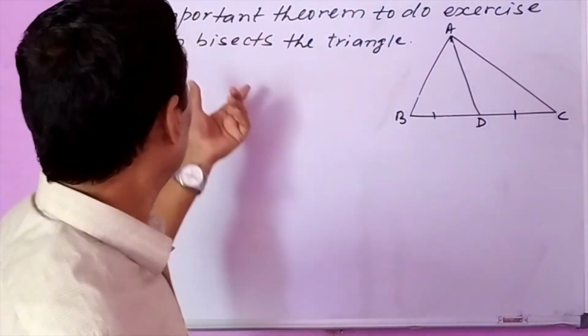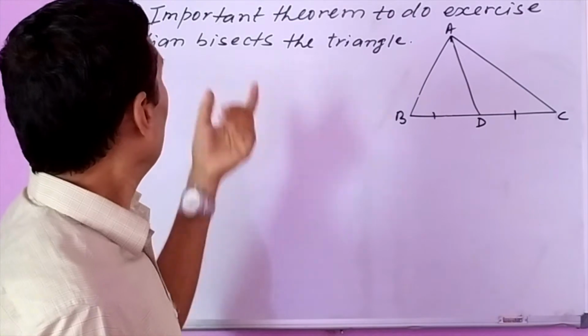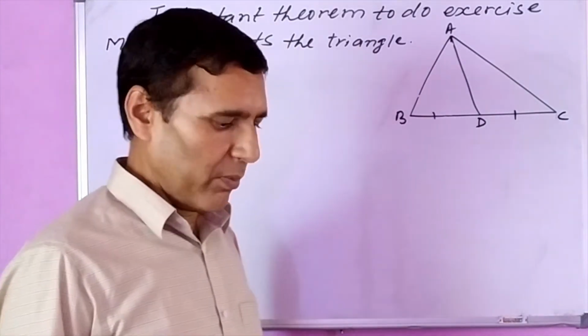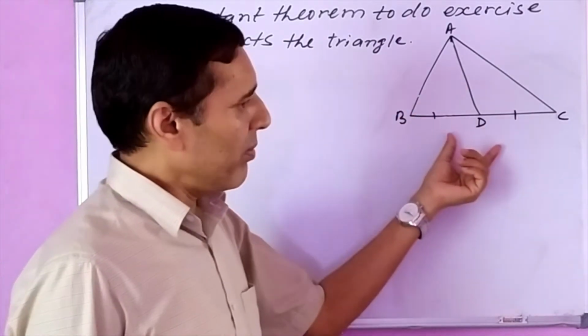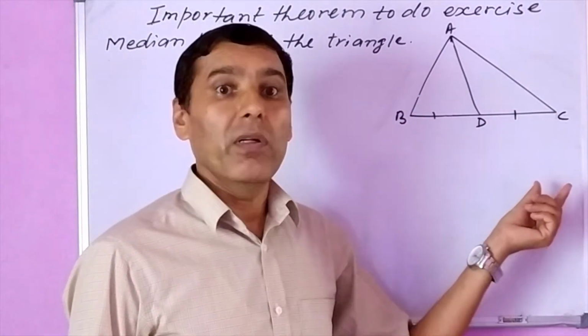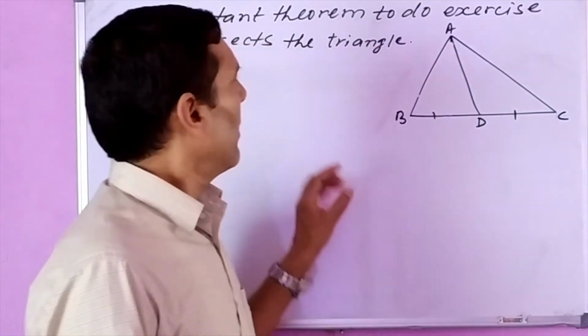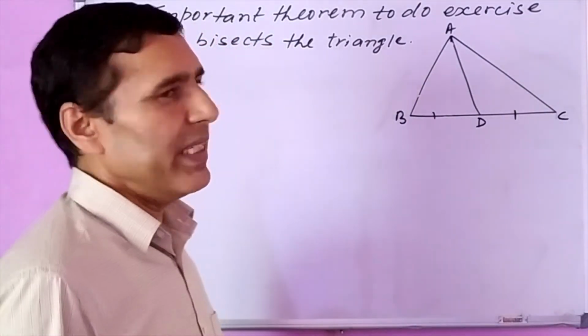Today we have one important theorem here: a median bisects the triangle. This theorem is not given in the textbook, though we are proving it here because it is very useful while doing the exercises later on. So first of all, what is a median?